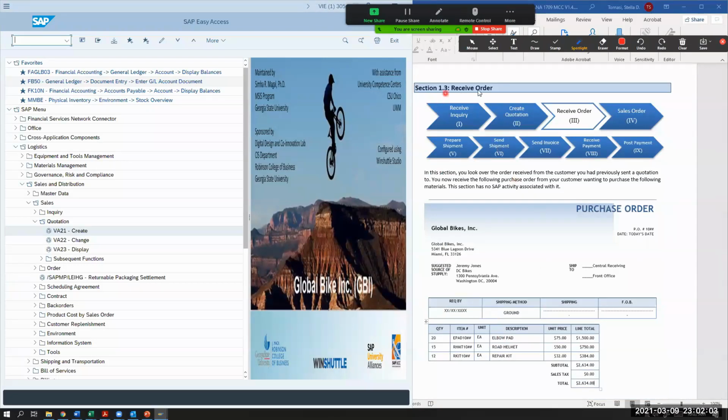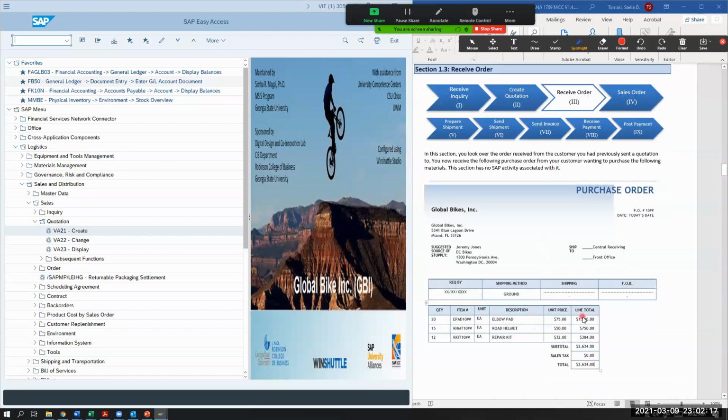So now we're going to receive the order. So in this section, you look over the order received from the customer you had previously sent a quotation to. You now receive the following purchase order from your customer. So now the customer says, you know what? I like your quotation. I'm going to order. So they send in a purchase order. They fax it over to you wanting to purchase the following materials. This section has no SAP activity associated with it.